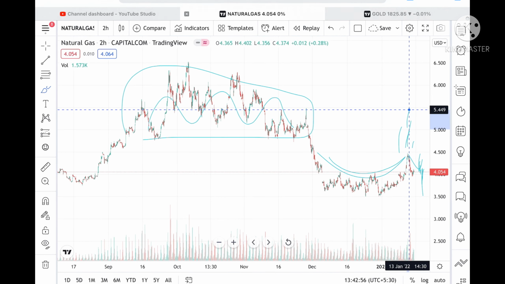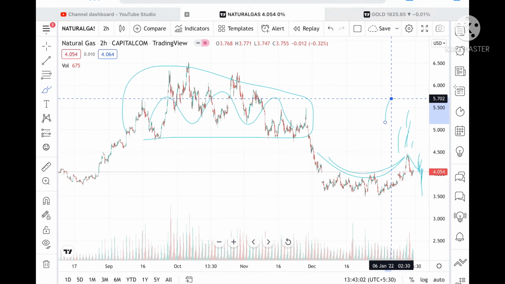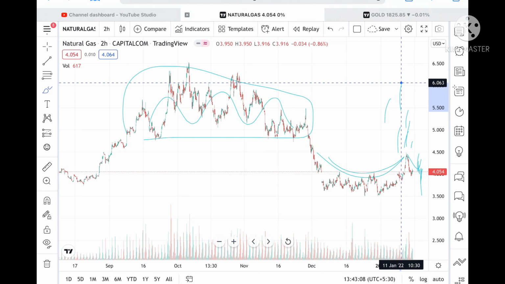If it goes above this level, then we can see a level of 5.449, and then the probability of going towards 5.7 is very high. And if the price goes above this level, then we can see a level of 5.909, and from there a level of 6.603.